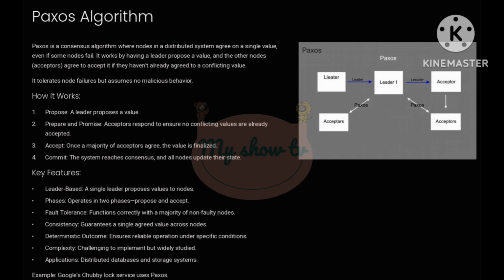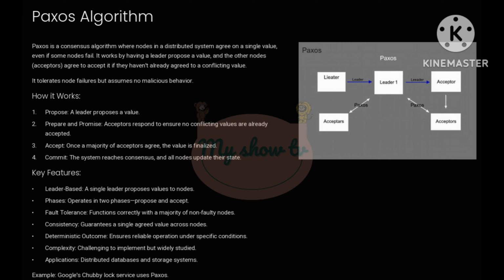Slide 2. Paxos algorithm. Paxos is a consensus algorithm that ensures nodes in a distributed system agree on a single value, even if some nodes fail. It's essential for ensuring consistency in systems where failures are inevitable but malicious behavior is not expected. Here's a step-by-step explanation of how Paxos works.